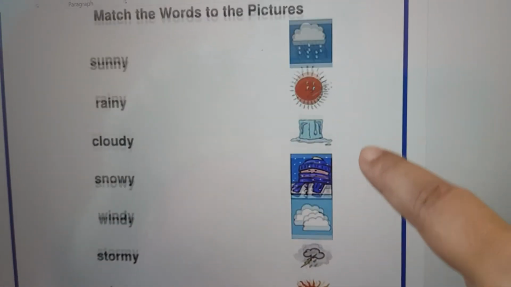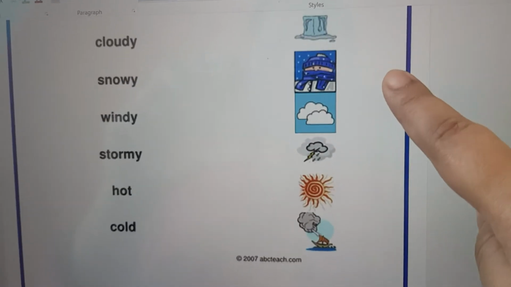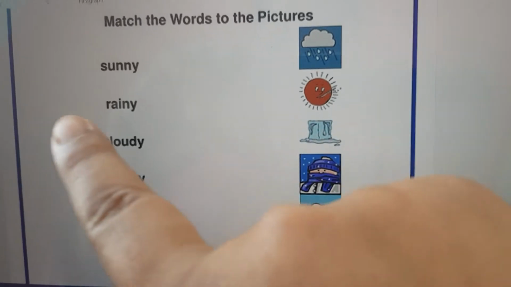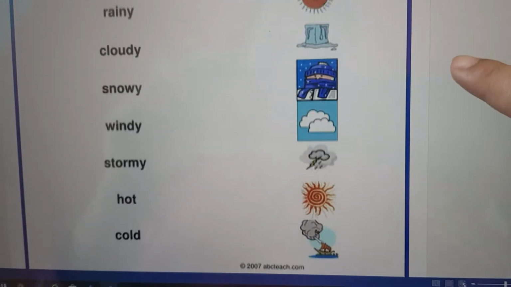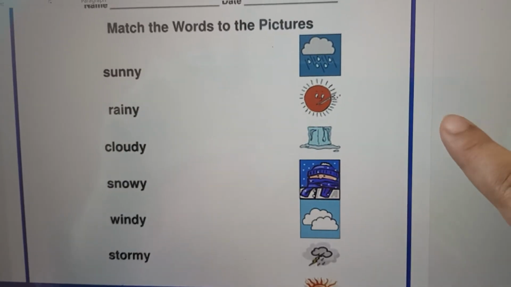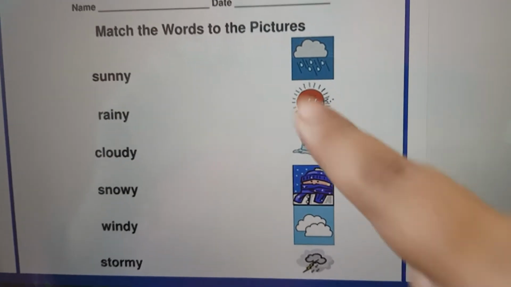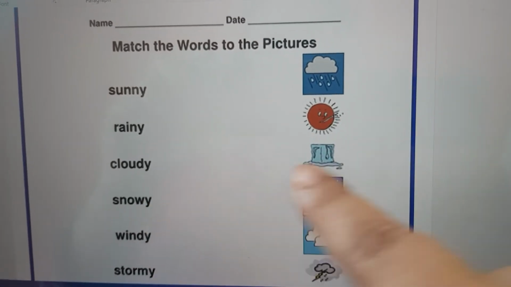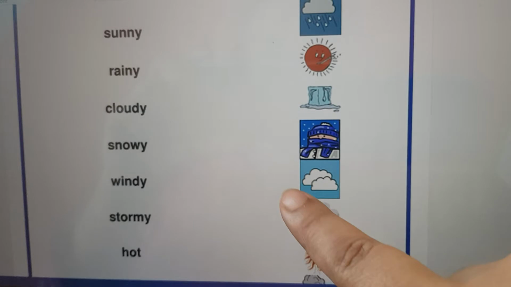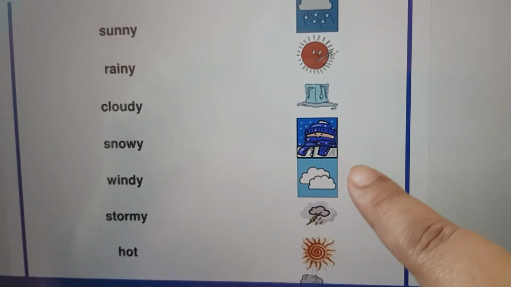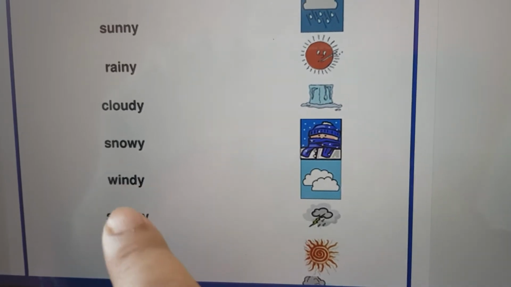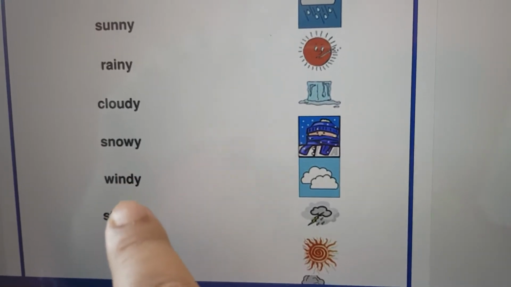Okay. So how will you find all these things? Sunny means the sun is bright, right? So you have to find out where the sun is bright in this picture. Rainy means where it's raining. Rain is coming out, right? Where rain is coming out from the cloud. Maybe this one. Cloudy means the sky is full of clouds. So it looks like the sky is full of clouds. Snowy means snow is falling from the sky.